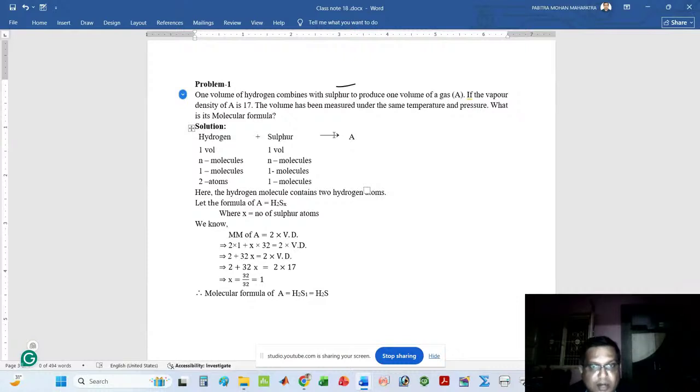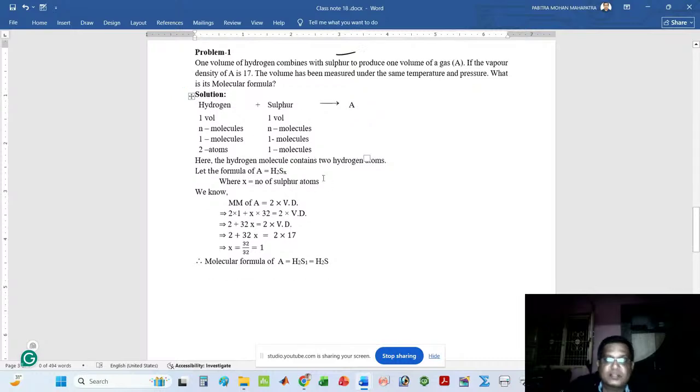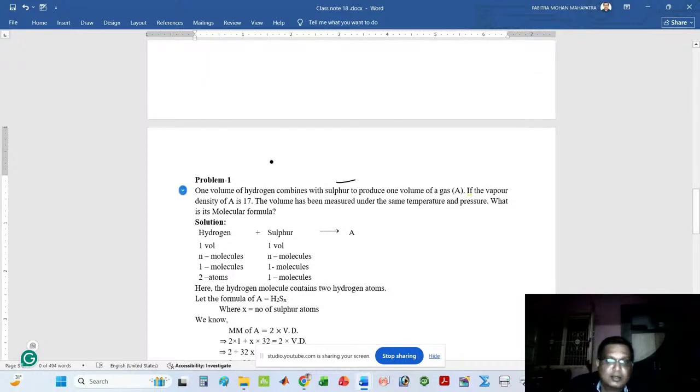Here I can write X. Let the hydrogen molecule contain two atoms. Let the formula of hydrogen be X. Yes, here I can change the question. One volume of hydrogen combines with one volume of sulfur to produce a gas A.